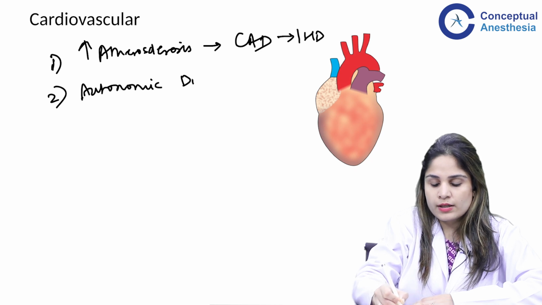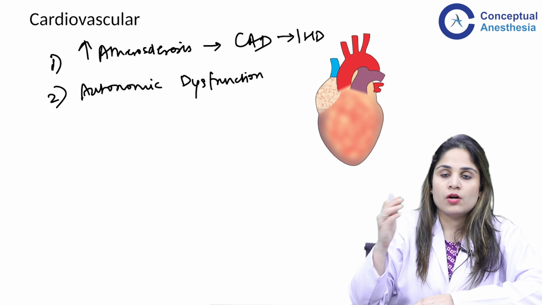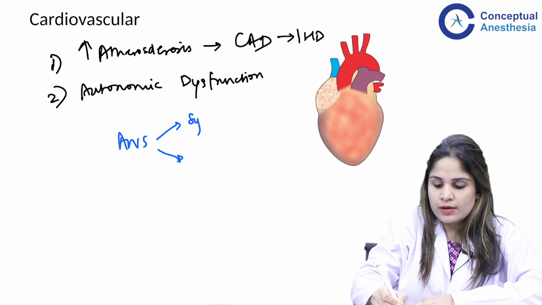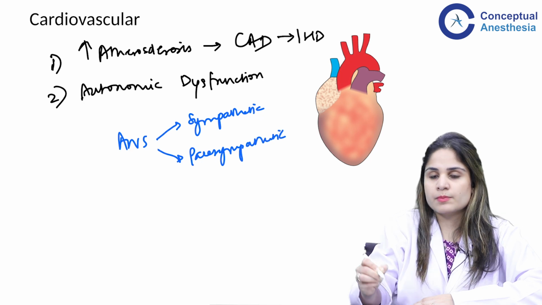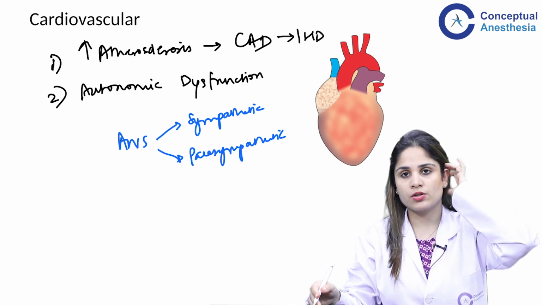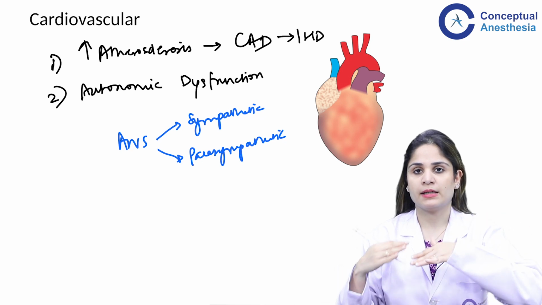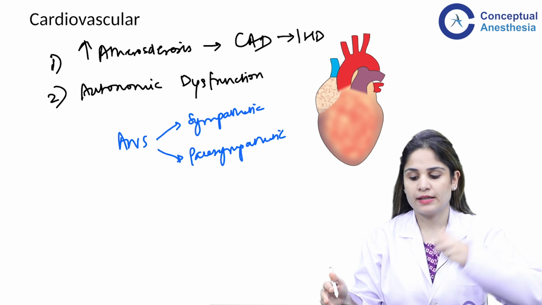Now this autonomic dysfunction happens as a result of autonomic neuropathy. The autonomic nervous system basically consists of two parts: the sympathetic and the parasympathetic system. The sympathetic system is responsible for the fight and flight mechanism, maintaining the heart rate, blood pressure, all of those things in case of an emergency situation. The parasympathetic system maintains the homeostasis of our body, mainly by the stimuli given by the vagus nerve.